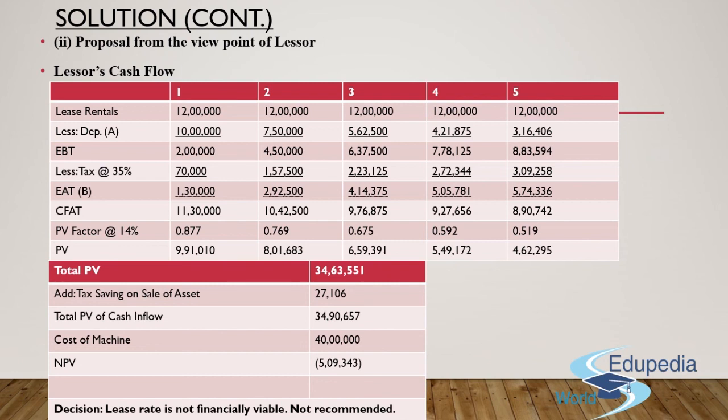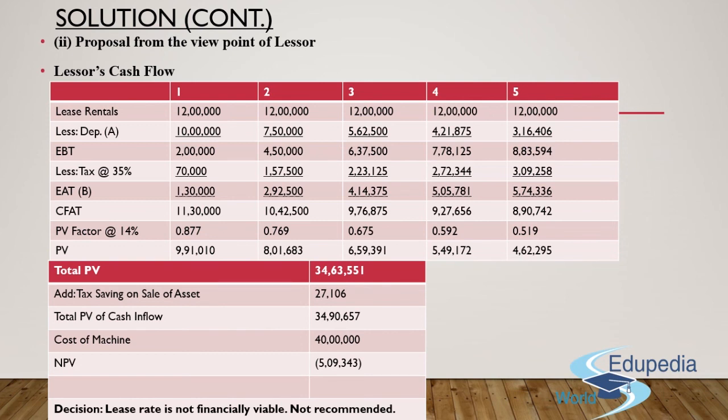We need to subtract the depreciation amount because depreciation is a non-cash expenditure, and plus it is an expense which we charge in our books of accounts. So at the first step, we subtract the depreciation amount in order to get the earning before taxes amount.